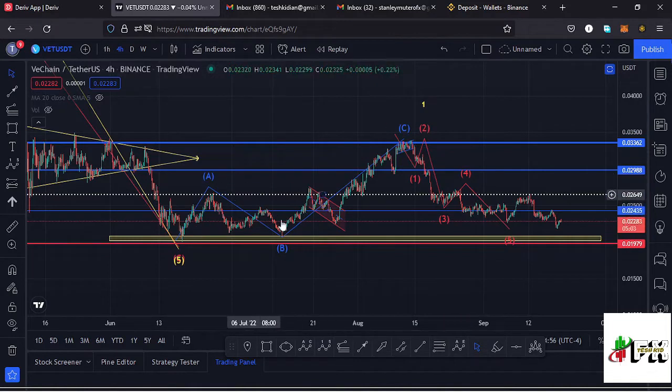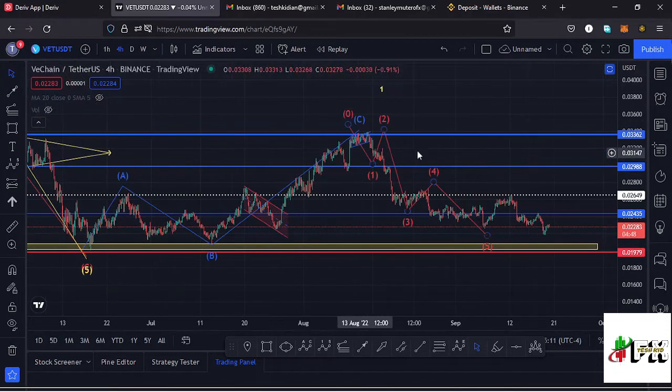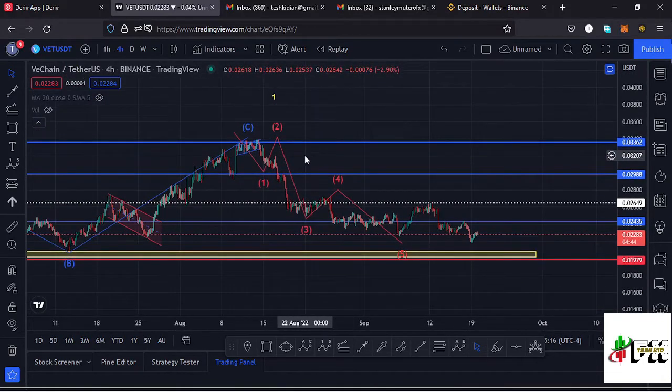and view this movement to the upside as something else, and the only way we can view it is just a massive ABC corrective movement that was correcting that impulsive movement to the lower side that gave us a low at around the $0.02 mark. And after seeing the high for that ABC corrective movement, whatever we expect on this other side is the formation of a 5-wave structure taking us to a new low.